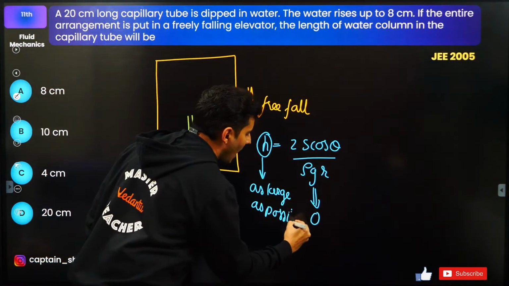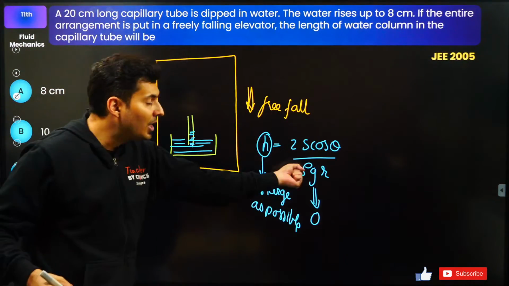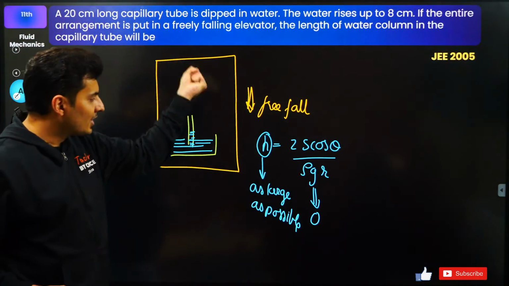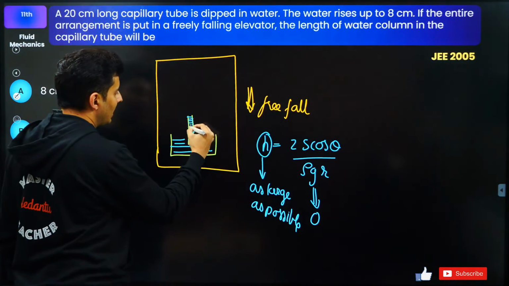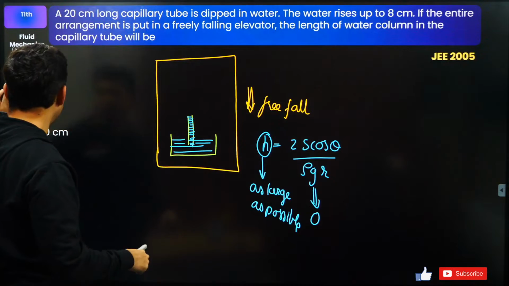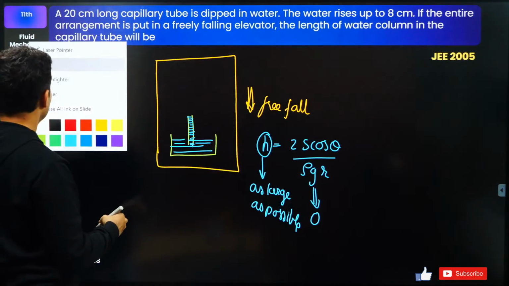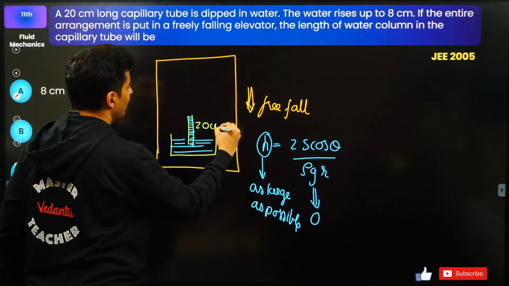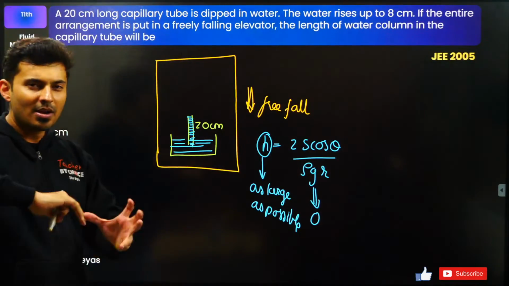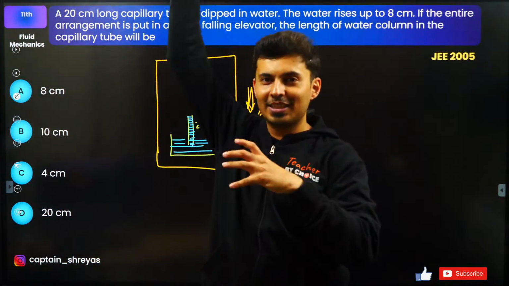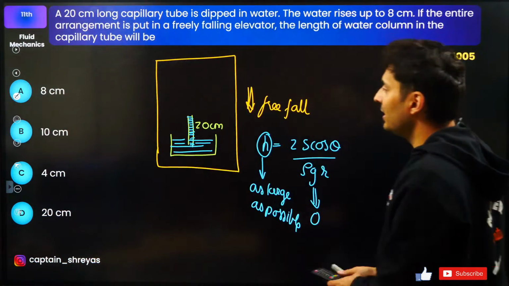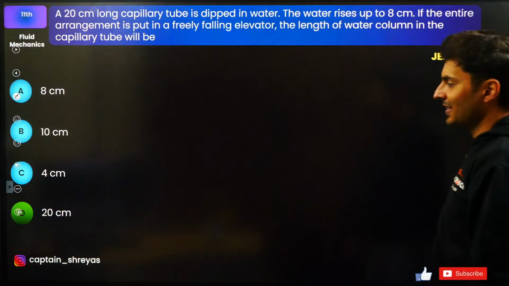If the denominator is 0, the left-hand side will become as maximum as possible. Here the maximum height that it can go is the length of the tube, which in this case is just 20 centimeters. So it will completely fill it up, completely it will come till the top. That's it. It can't go above that. There is nothing above it. So maximum is 20. Hence option D is correct.